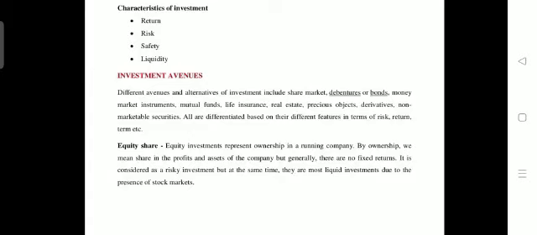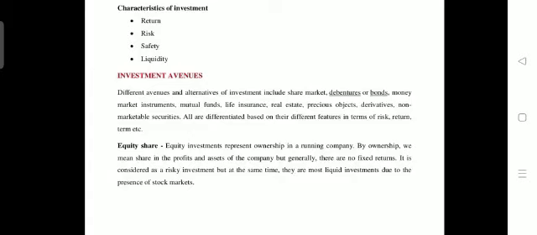For example, if you purchase an equity share of a company today, and after 1 or 2 months that share has a higher price in the market, you can sell it. Today your purchase price of the share is 100 rupees.